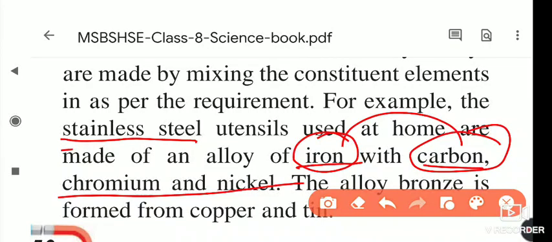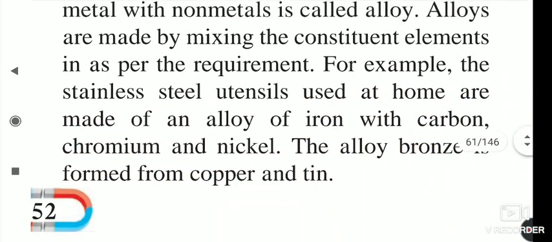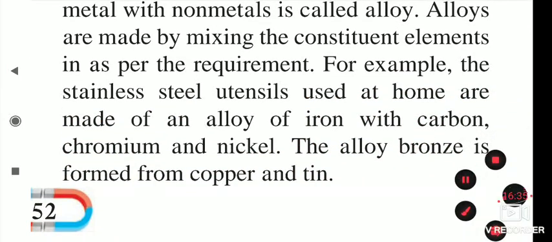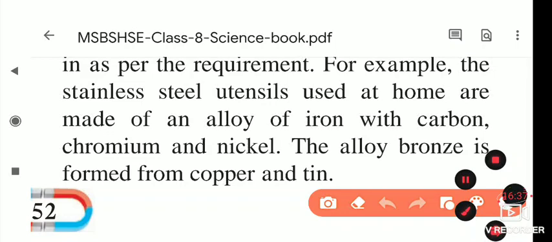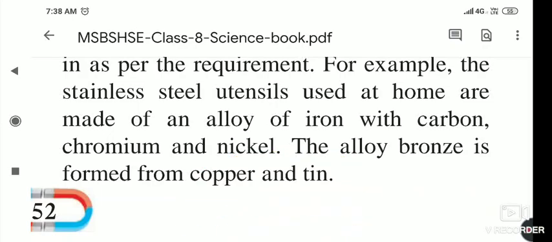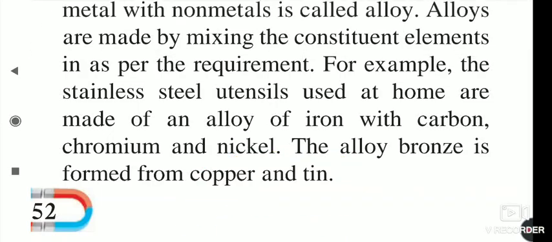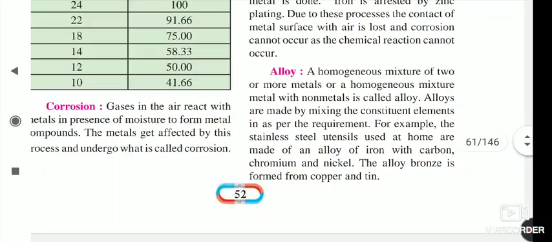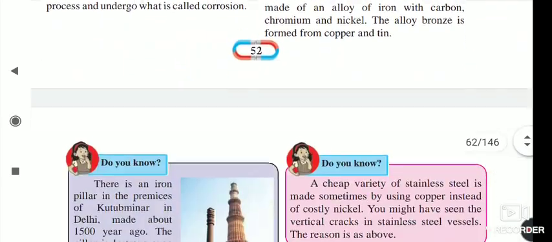Now the next alloy is bronze. Bronze is actually what we call pitar in our home. It is also an alloy, but the alloy of whom? Copper and tin. These two metals are there in a particular proportion. If we add them and make a homogeneous mixture of it, then it forms the alloy bronze.